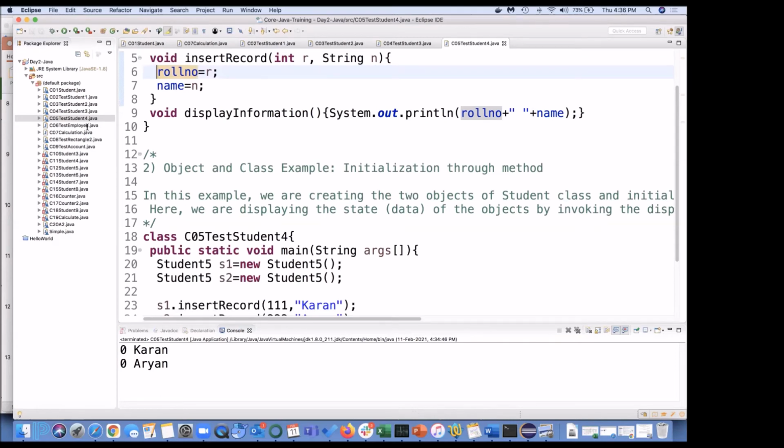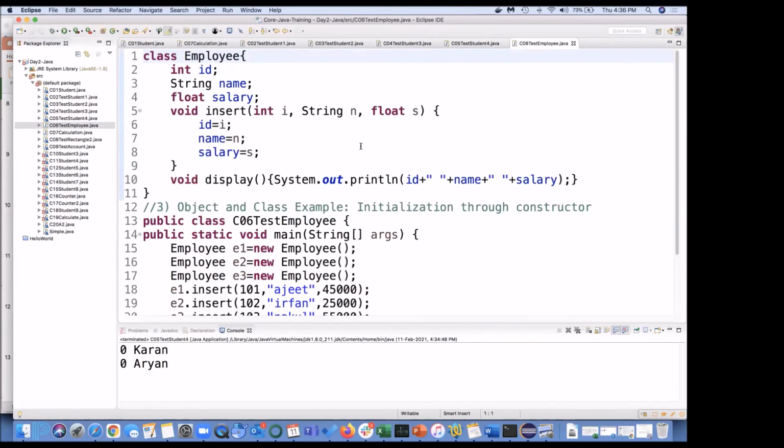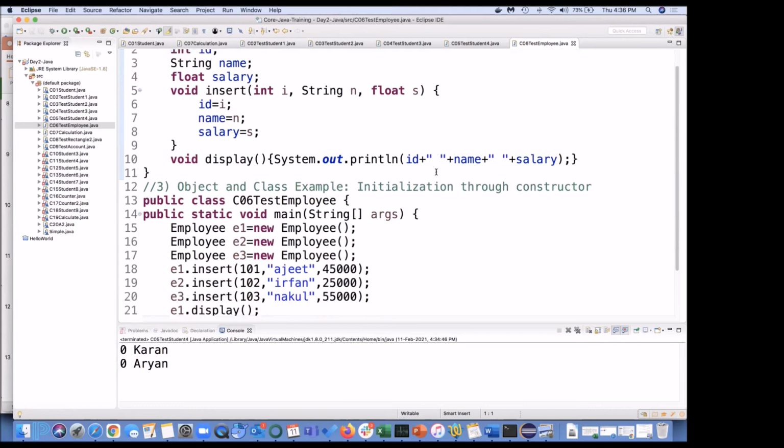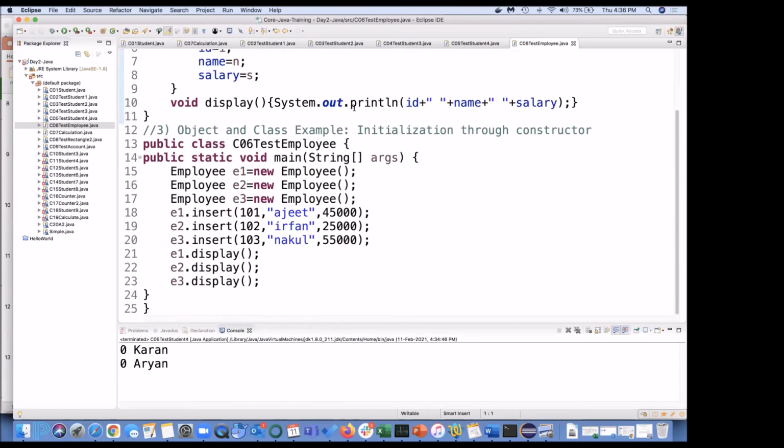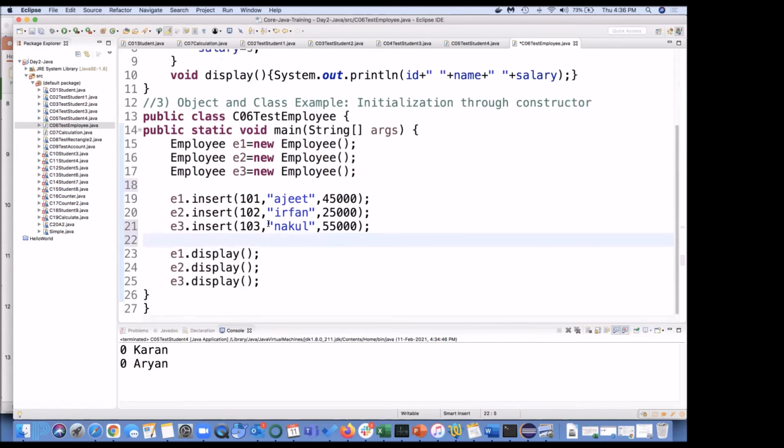Now we'll move to the next program. Here we are inserting an integer, string and float, and we want to display ID, name and salary. This time for the employee class, we have three objects, E1, E2, E3. And for these three employees, we want to insert three functions. That is,